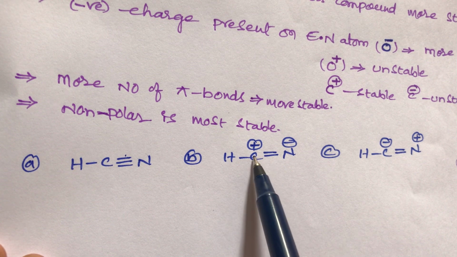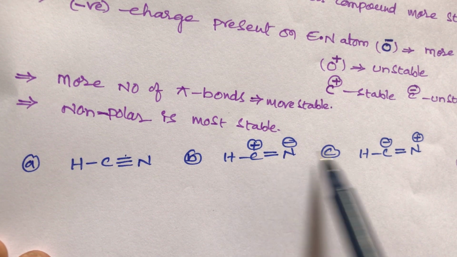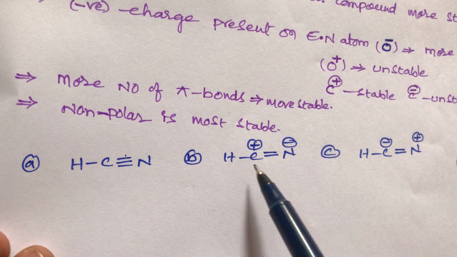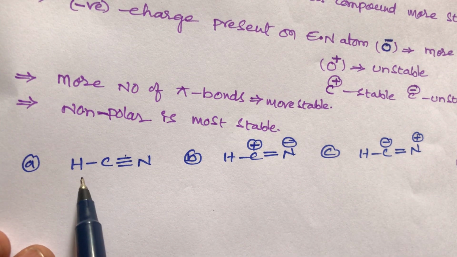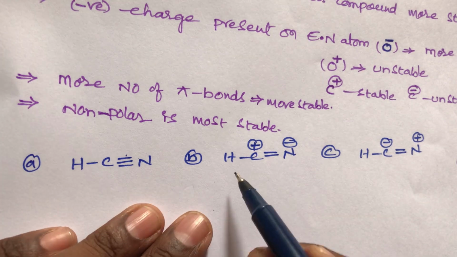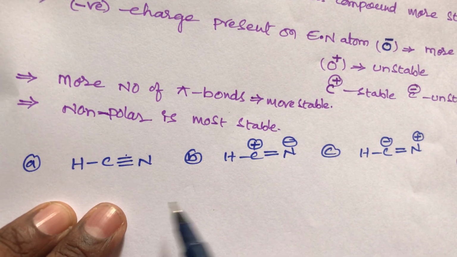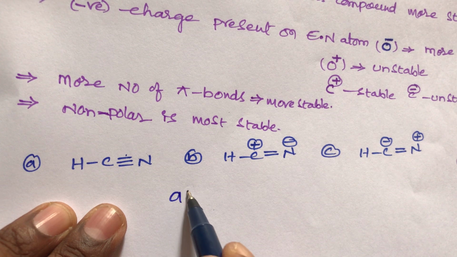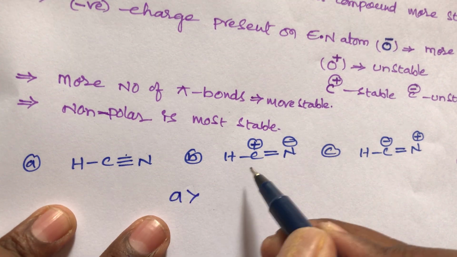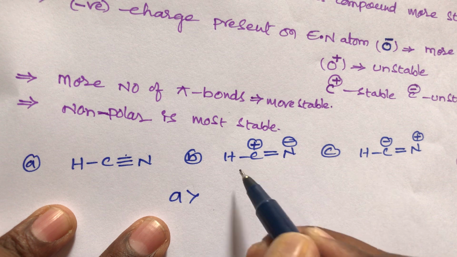So B compound has positive and negative charges, and C compound has positive and negative charges; both are unstable, but A compound is more stable than B and C. And what about B compound and C compound, students? Out of these, which one is more stable? A compound is more stable, then what about the remaining compounds B and C?